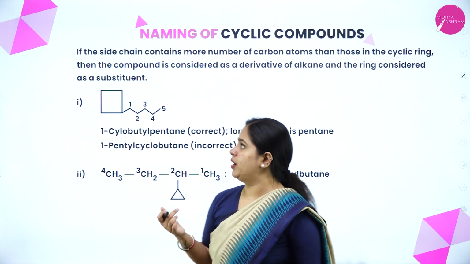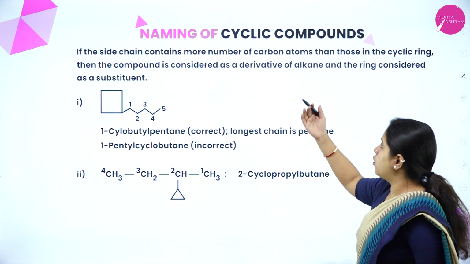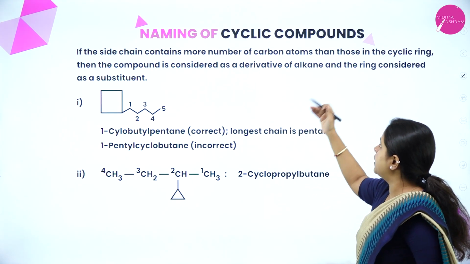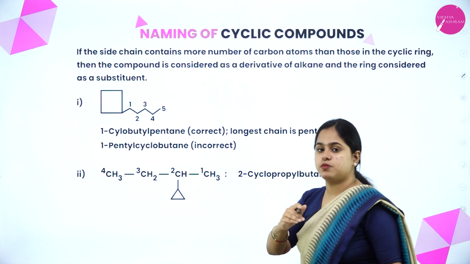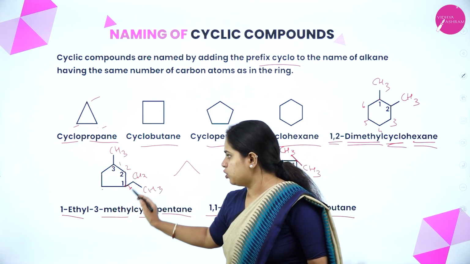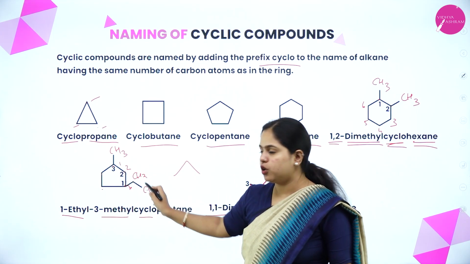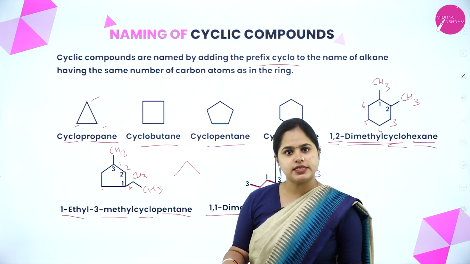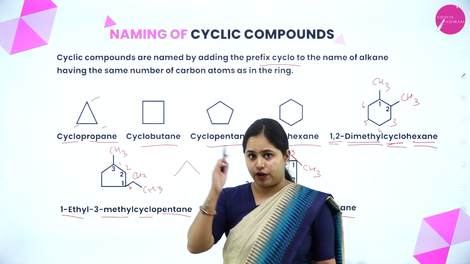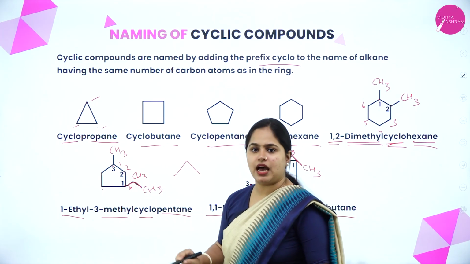Now moving on to the next one, that is, if the side chain contains more number of carbon atoms than those in the cyclic ring, then the compound is considered as a derivative of alkane and the ring is considered as a substituent. Yes, so in all these cases, how did we name it? Yes, the root word or this was the parent chain and the propyl group was the substituent there. Yes, because here 1, 2, 3, 4, 5, a total of 5 carbon atoms are there. 5 carbon chain it is. That is, your parent chain is a 5 carbon atom chain. And the substituent is having only 3.